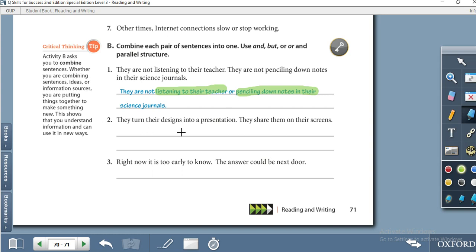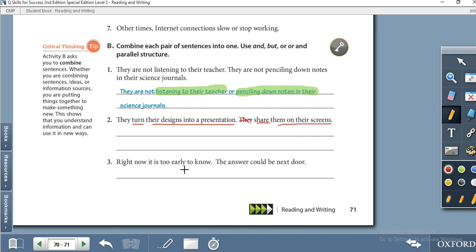They turn their design into a presentation. They share them on their screens. Look, they turn their design into a presentation, and look here, it's also a verb, share them on their screens. So which conjunction will we use? And. Here we use and and we will remove they. Make one sentence. They turn their design into a presentation and share them on their screens. So you have to move to the next sentence.